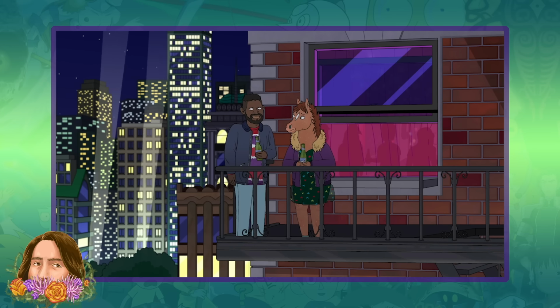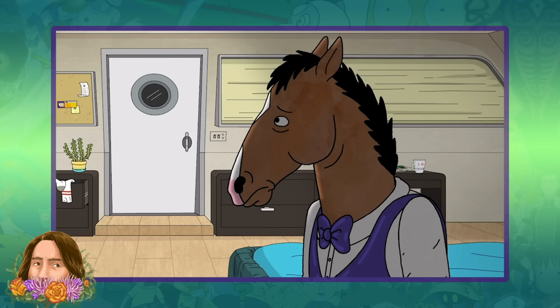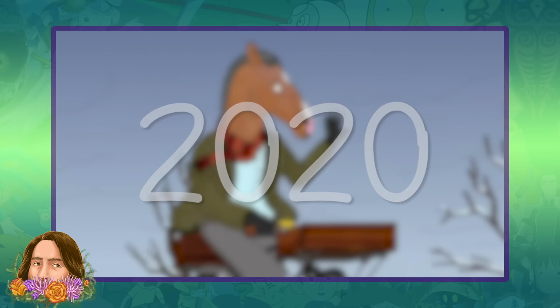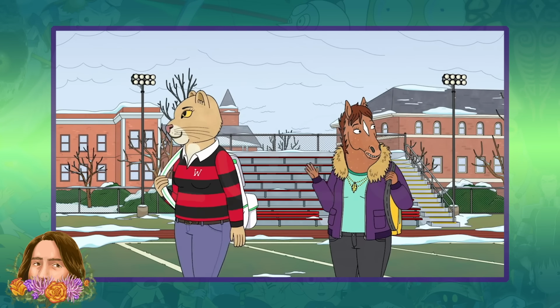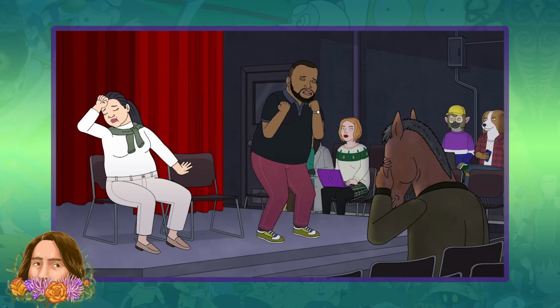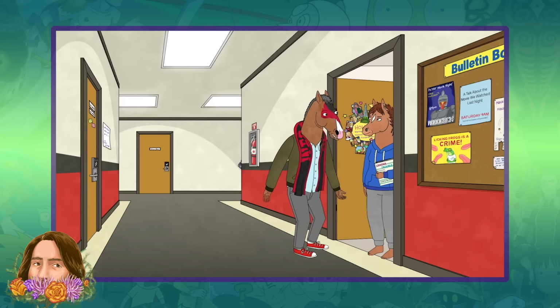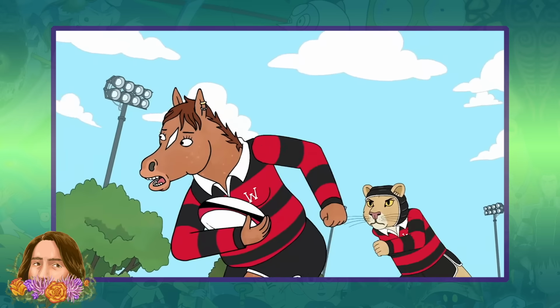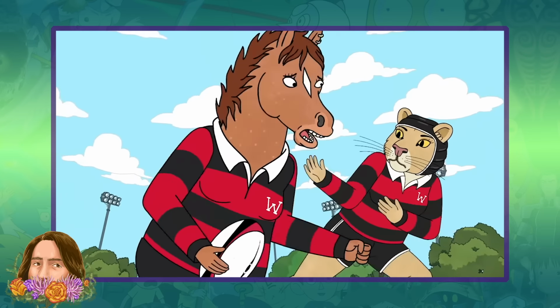Peter reveals to Hollyhock that the man in the story was her brother, BoJack Horseman. In early 2020, BoJack officially joins the Wesleyan staff as the drama professor, now working at the same school Hollyhock attends. Due to the information she learned, Hollyhock starts to distance herself from BoJack. During the semester, Hollyhock joins the rugby team. BoJack attends all of her games.